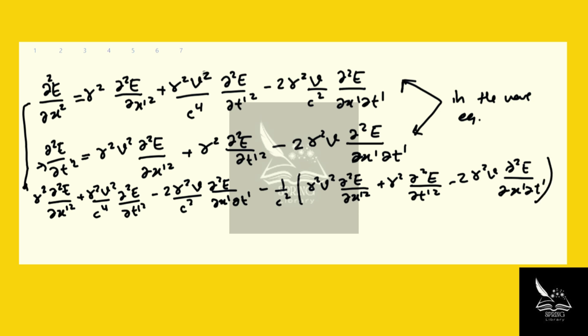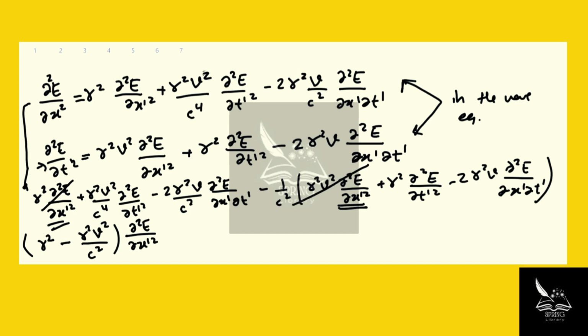Now, we have these two terms that are the derivatives based on x prime. So coefficients, let's group the coefficients. So gamma squared, right, minus gamma squared v squared over c squared. This is the coefficient of d squared E over dx prime squared. Now we grouped these two terms.